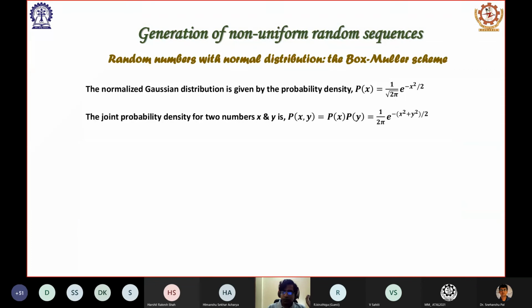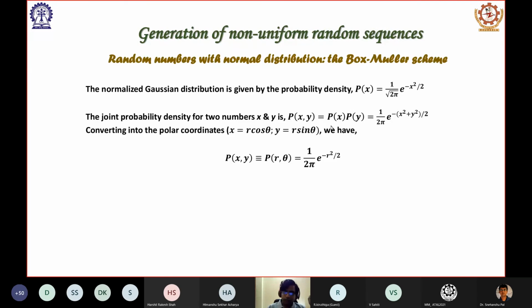So suppose with the same probability density I am generating 2 independent numbers x and y. Then the joint probability density will be p(x) multiplied by p(y), that is equal to 1 by 2 pi e to the power minus (x square plus y square) by 2. Now we can immediately see that this expression x square plus y square indicates some kind of a symmetry. We can realize it further when we convert it into the polar coordinates.